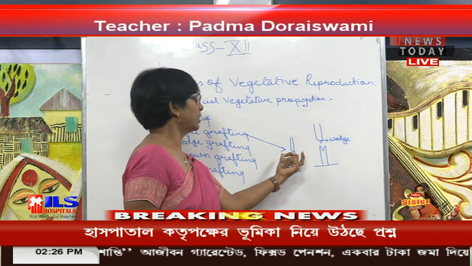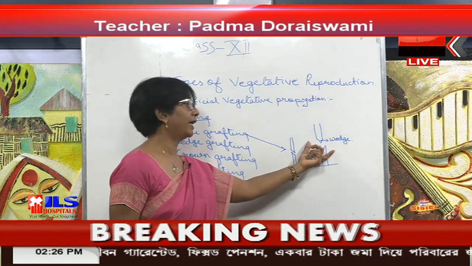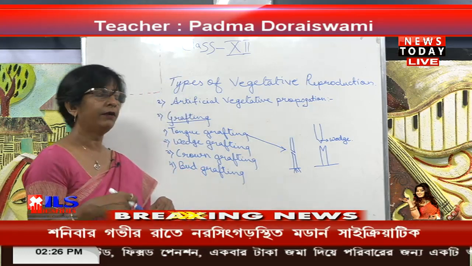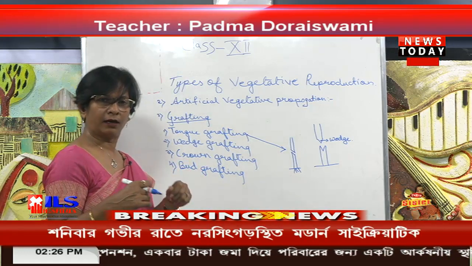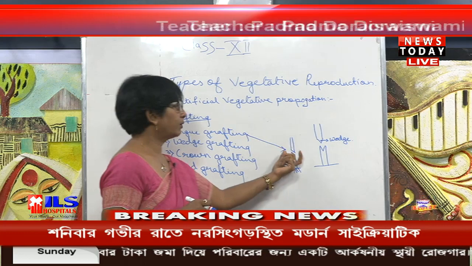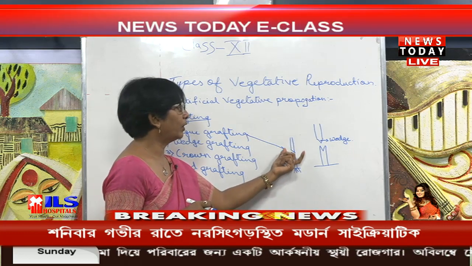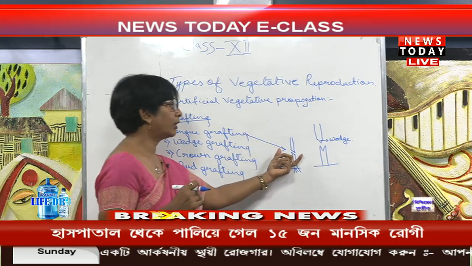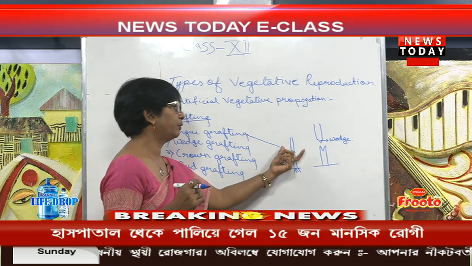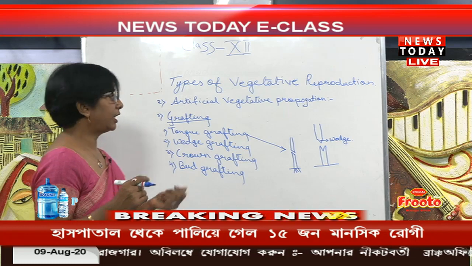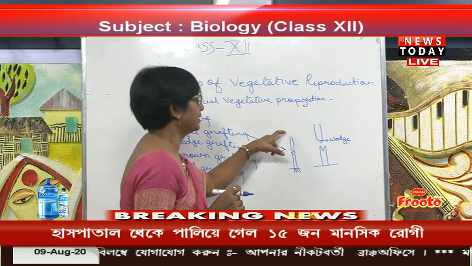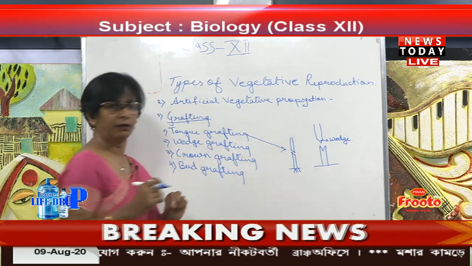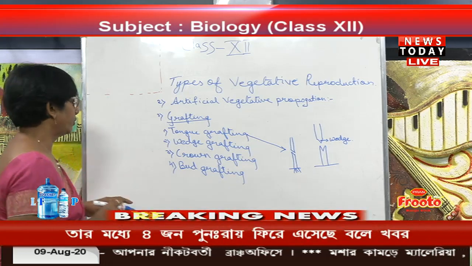When these two are fixed together, we have to tie them with a bandage or some other material. So, the cambiums of both plants can mix with each other. The vascular tissues should meet with each other, and only then will we get the desirable qualities of the flowers and the fruits.